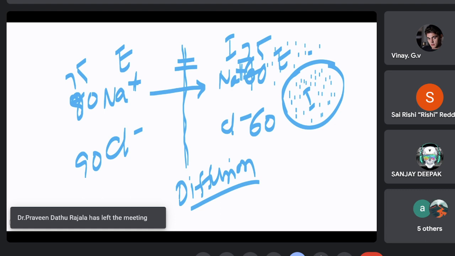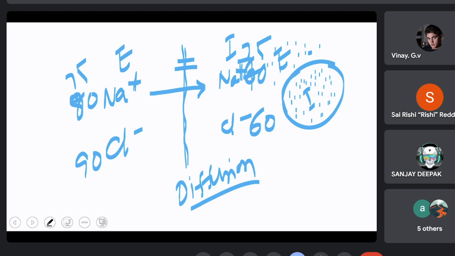So here, when the equilibrium is reached, there is no change in the number or the voltage difference, so there will not be any diffusion. And in such cases, in order to make it to equilibrium, there is no need for the sodium ions to move. And the same happens with respect to chloride ions.